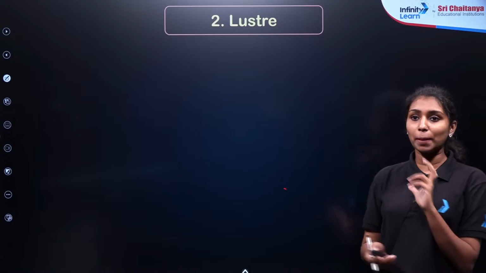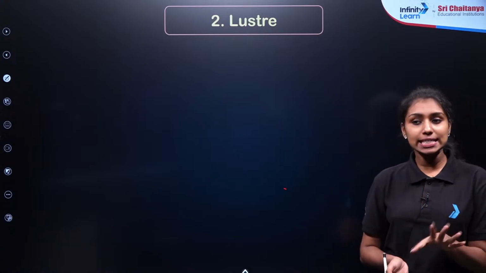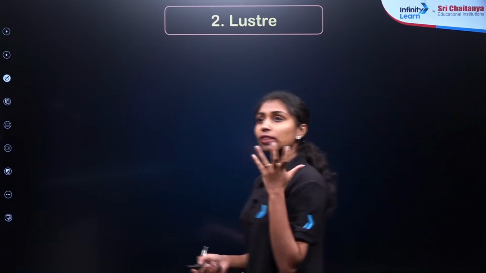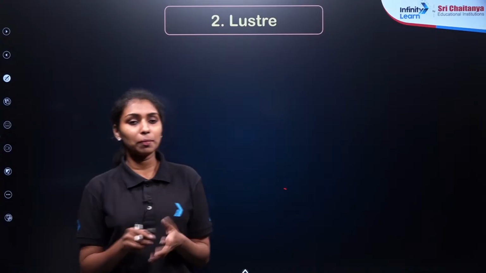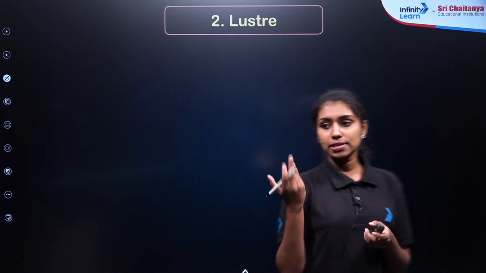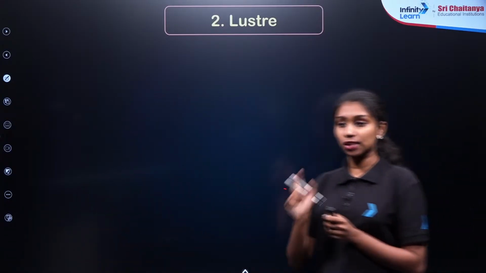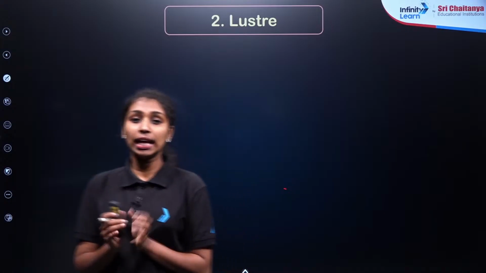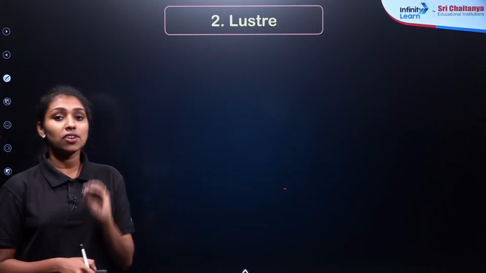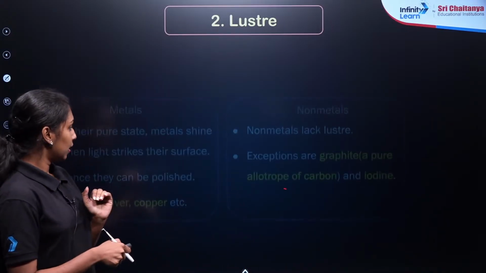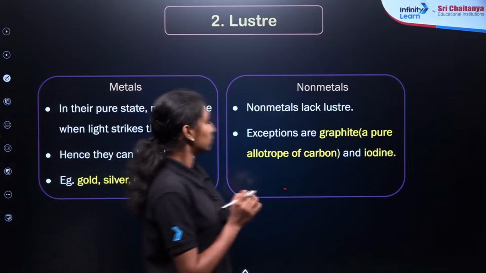Okay, now let us talk about the second physical property of metals and non-metals, that is luster. Whenever we take any of the metals, for example gold or silver, we can say that there is a shiny surface, right? That particular property of metals is known as metallic luster. Clear?